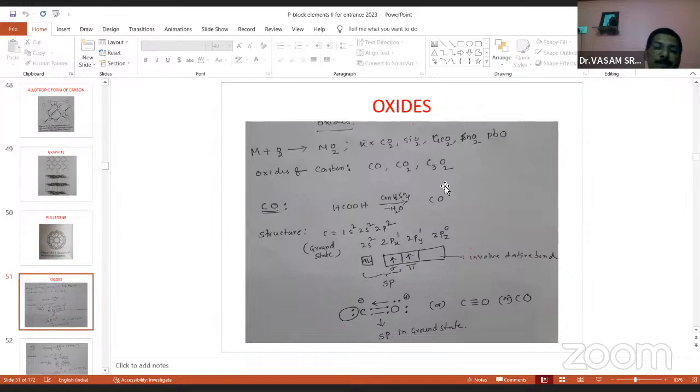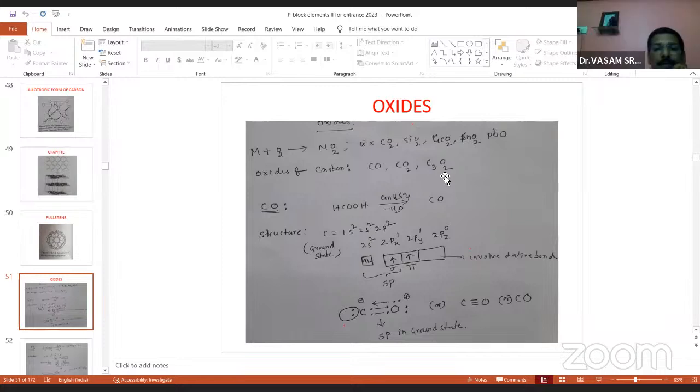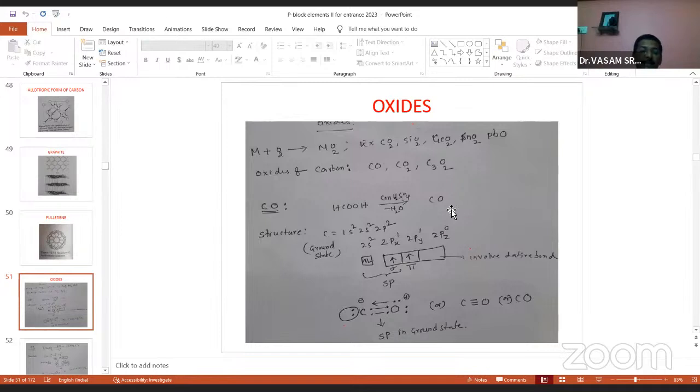This is carbon monoxide, carbon dioxide. This is called carbon. Anyone? Can you tell me the name? C3O2 name is? This is a carbon monoxide, and this is carbon dioxide, and this one? Any idea about this compound name? This is carbon suboxide. Carbon monoxide, carbon dioxide, carbon suboxide. Sub means less oxygen. This is called carbon suboxide. Right. Sub.